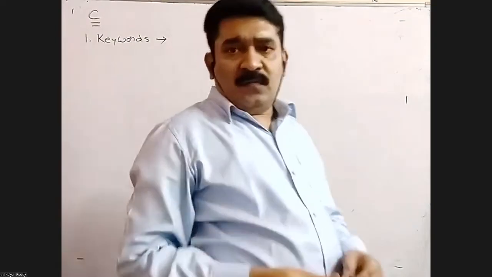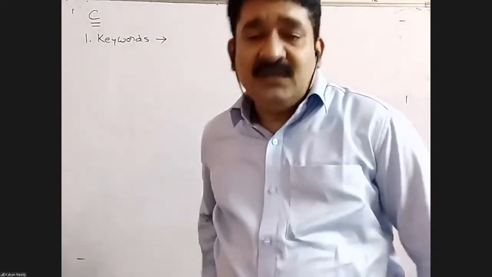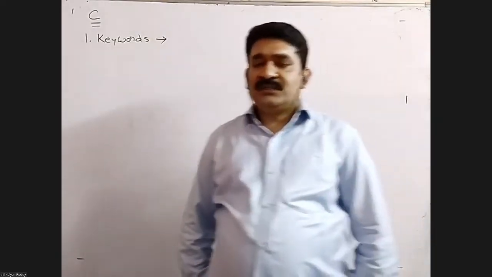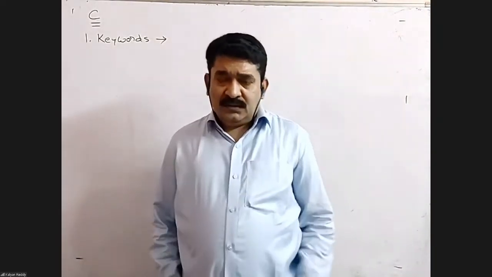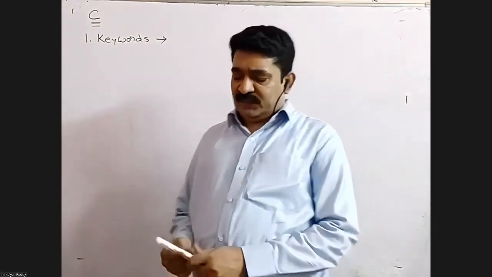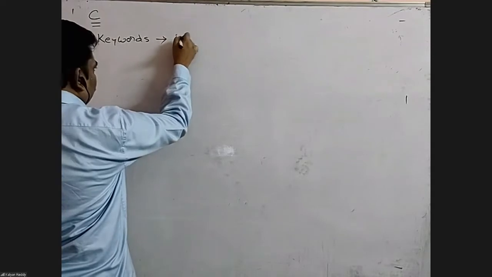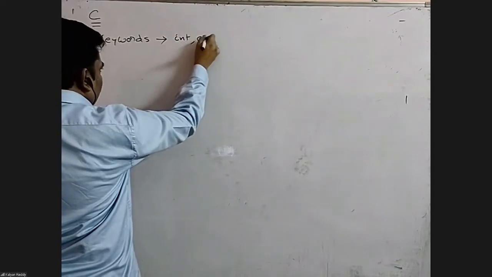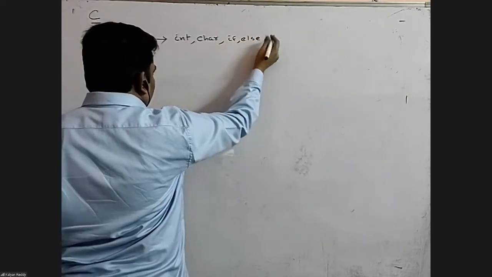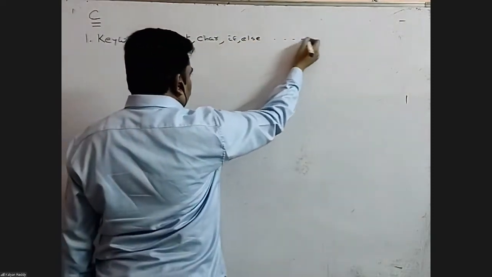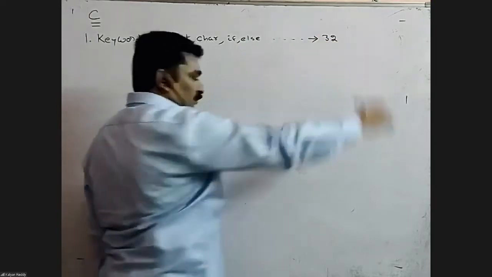The meaning of these words is known by the compiler, so without any problem we can comfortably use all these words in a program. Keywords, examples: int, char, if, else, and so on. The number of keywords in C is 32.